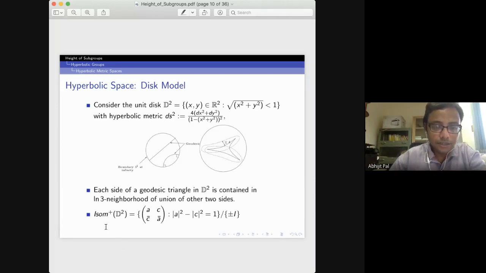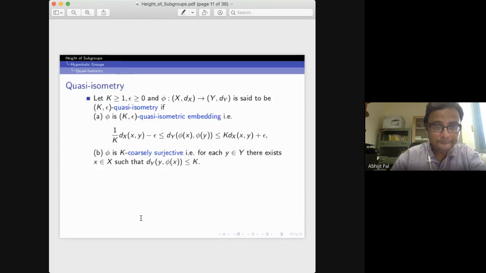The orientation preserving isometries of this Poincare disk form PSU(1,1). There are other models of hyperbolic space, like the upper half plane model, that I'm not going to discuss. Okay.